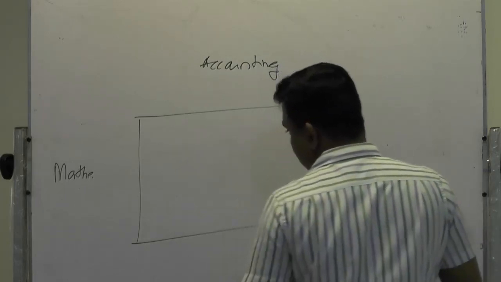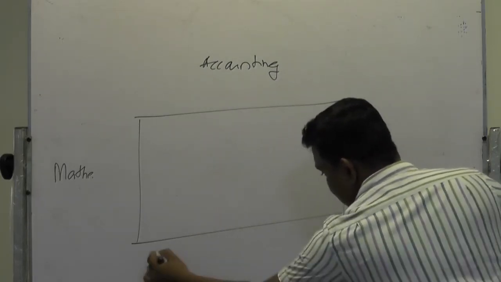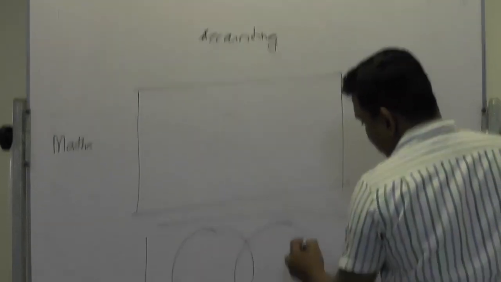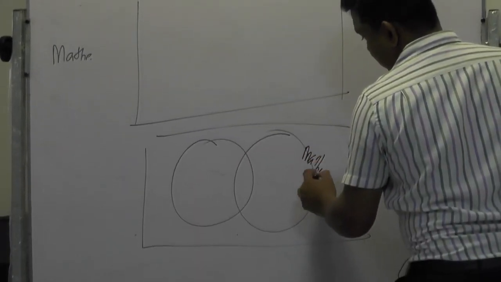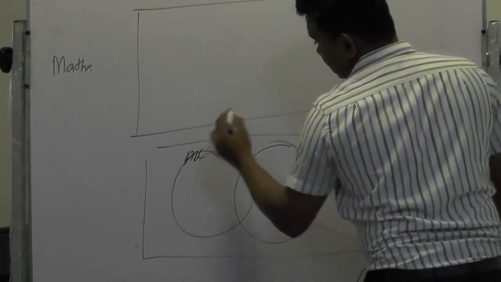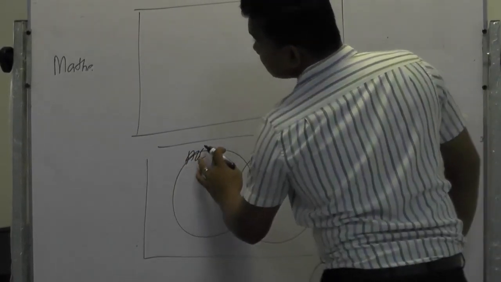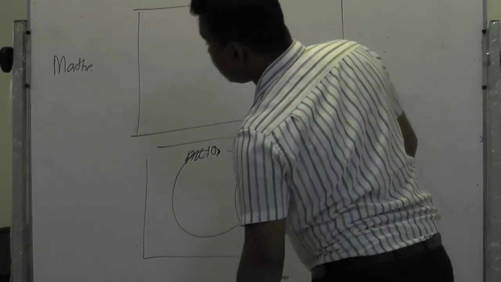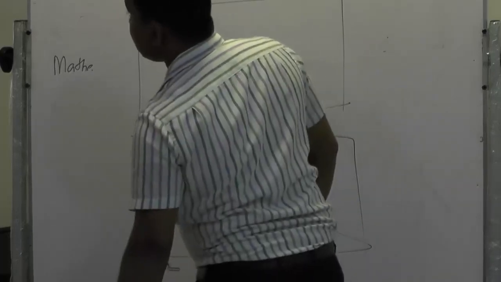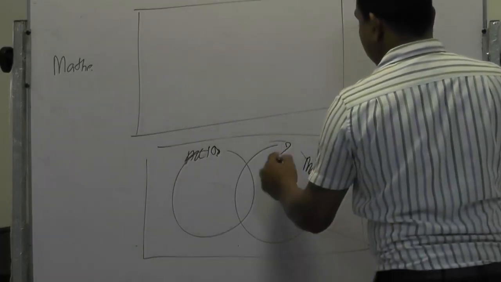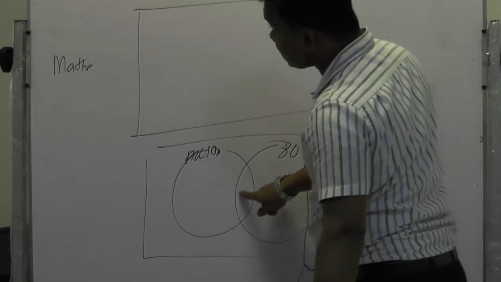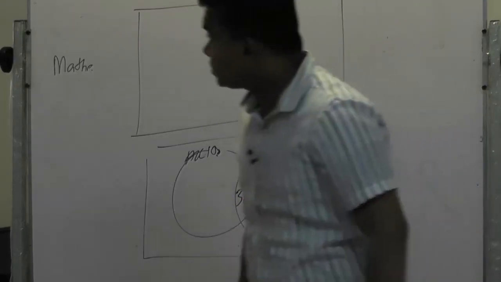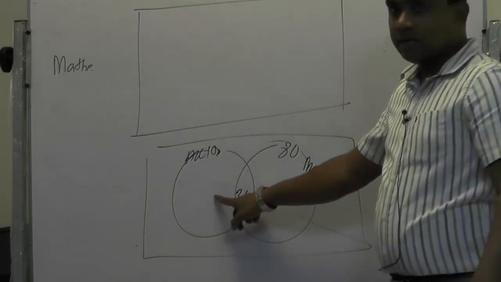You can take this picture or another method. Look here. This is maths, this is accounting. Total accounting students 100, and 80 studying combined maths, both studying 30 both subjects. 30 students are studying both, clear?